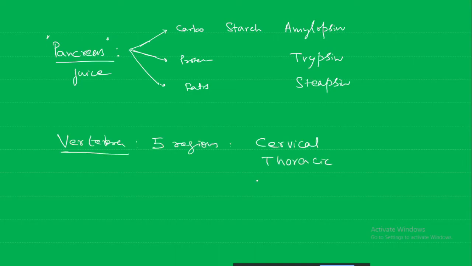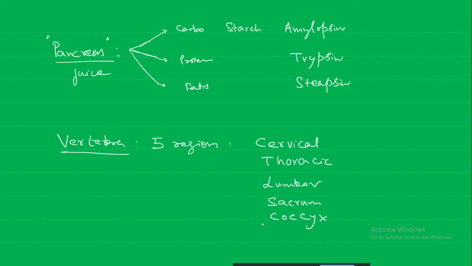Okay, then coming to the lower back, lumbar. What we say, back pain, that is a lumbar region. And still if we go below, there are the fused bones, which have two regions: one is the sacrum and the coccyx. So in this way, five regions are there.